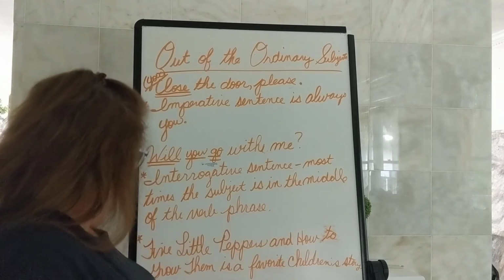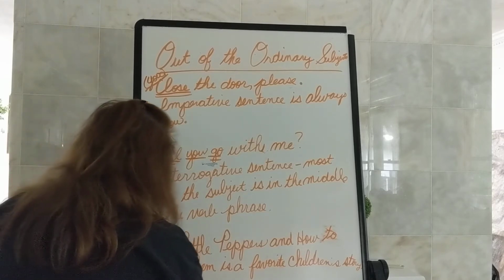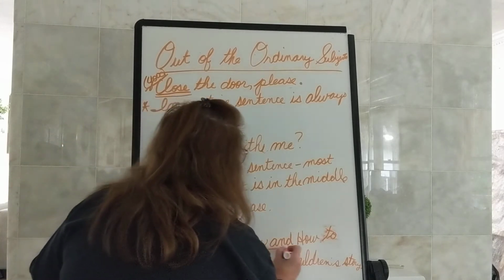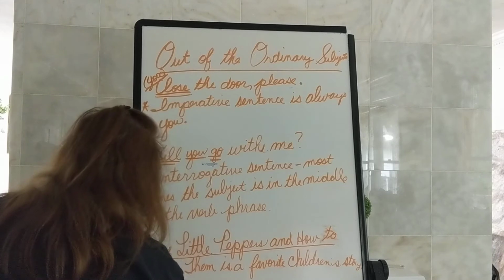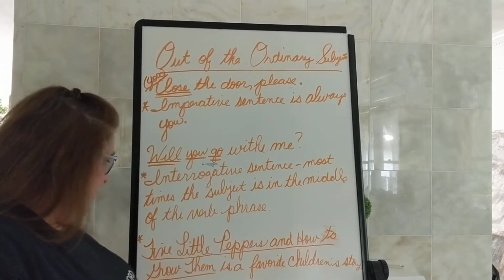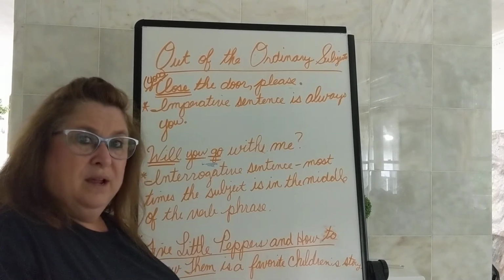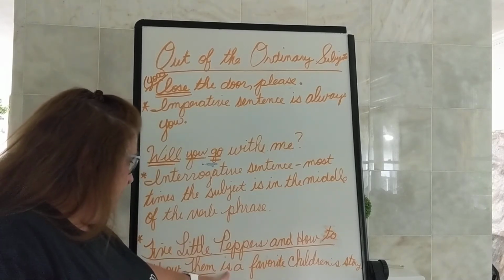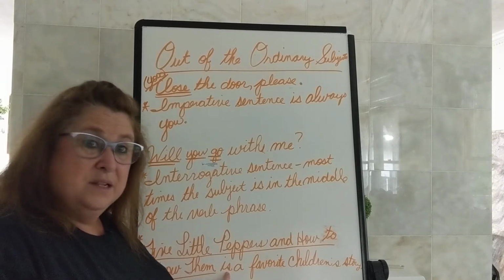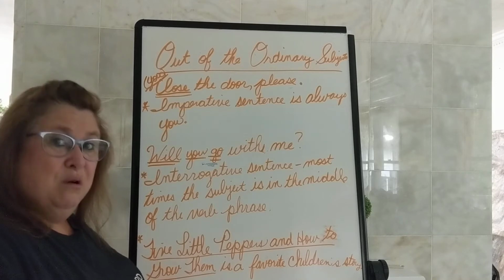Now look at this sentence. Five Little Peppers, actually this should be underlined because it's the title of a book. Okay, so Five Little Peppers and How to Grow Them is a favorite children's story. Okay, so is is our verb. Who or what is? Five Little Peppers and How to Grow Them.